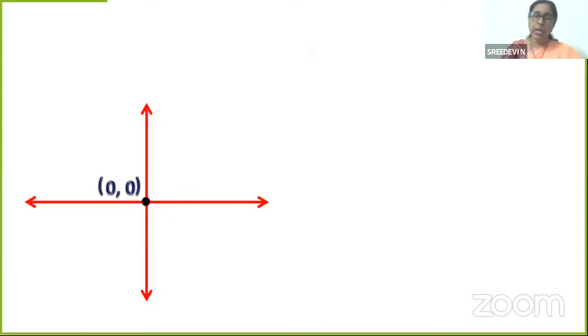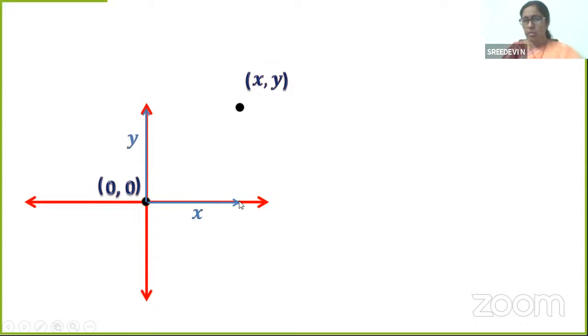Now, how do we find them? If it is 4, 3, or 4, 1, or 5, 3, in any case you can see what the difference was. But in general, if the origin is 0, 0 and the general point is x, y, what does it mean? The x coordinate is the distance from the origin to the foot of the perpendicular on the x-axis, and this is y.